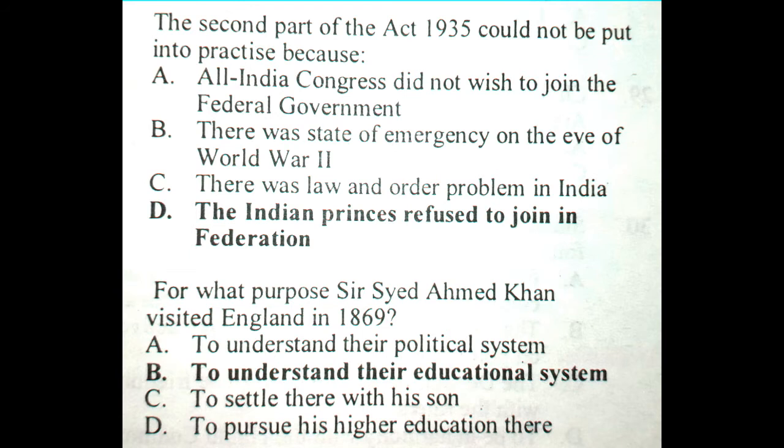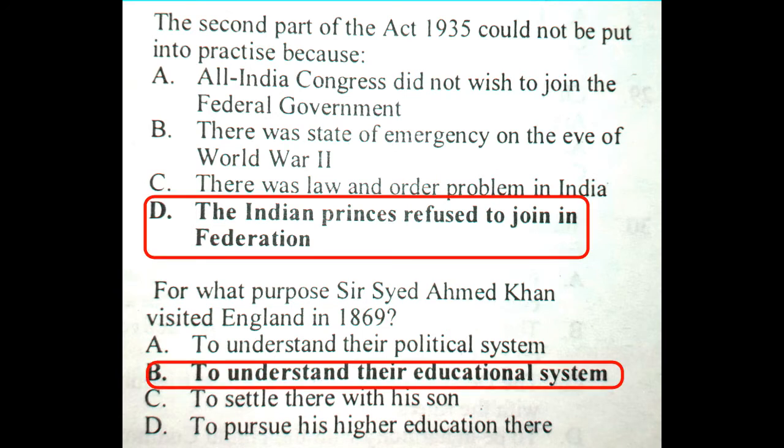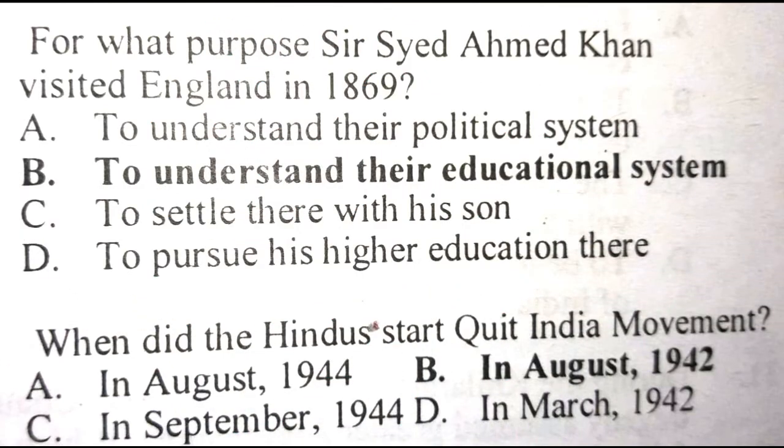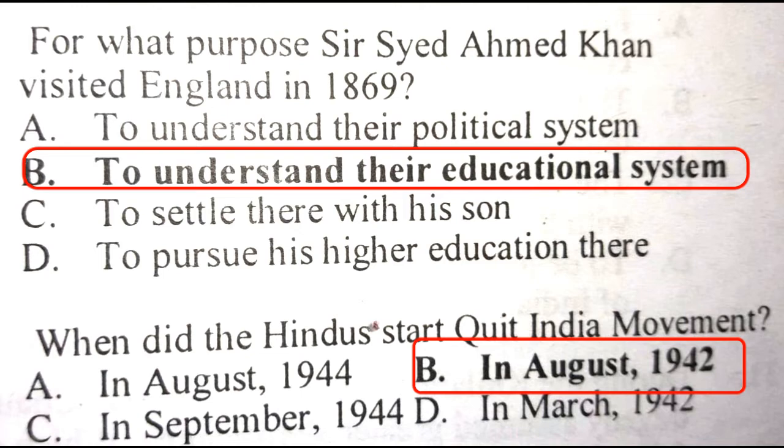Question. The second part of the Act 1935 could not be put into practice because. Answer is the Indian princes refused to join in federation. Question. For what purpose Sir Syed Ahmad Khan visited England in 1869? Answer is to understand their educational system. Question. When did the Hindus start Quit India movement? Answer is in August 1942.